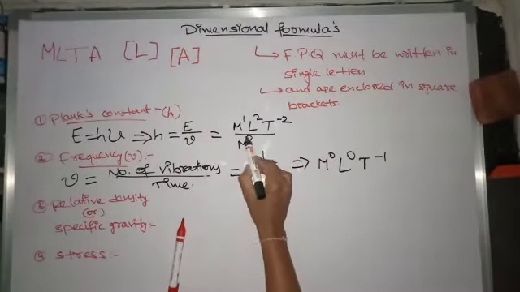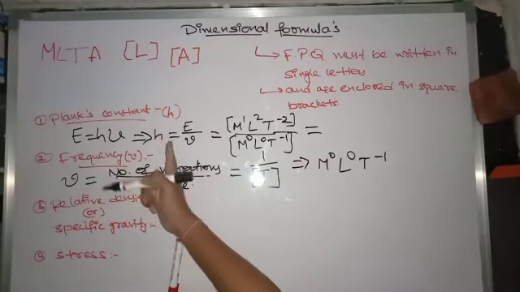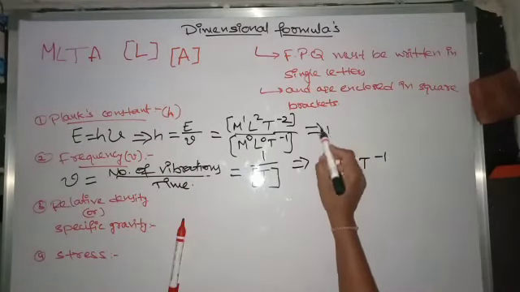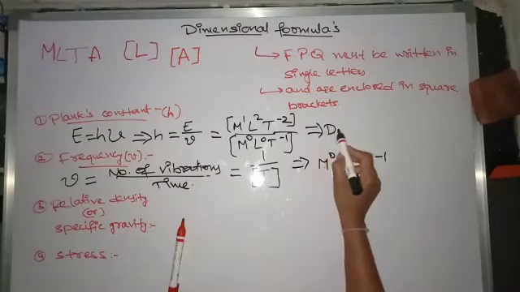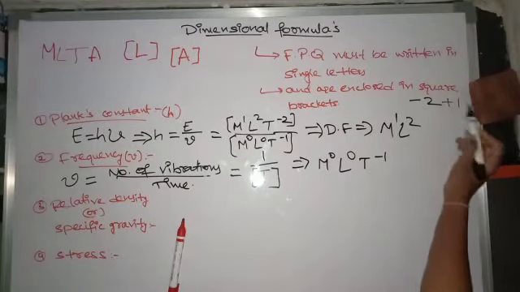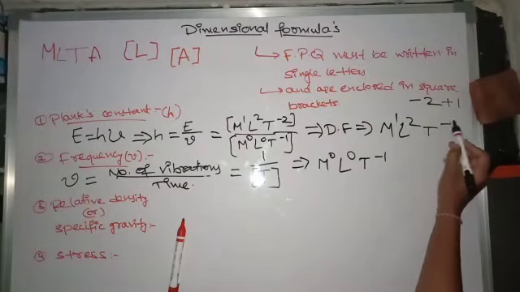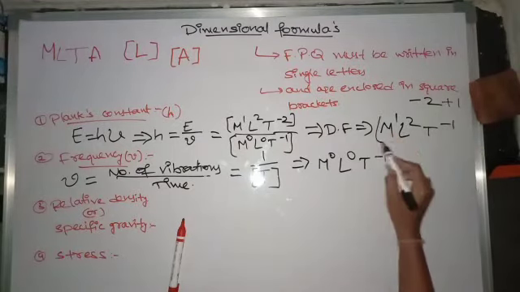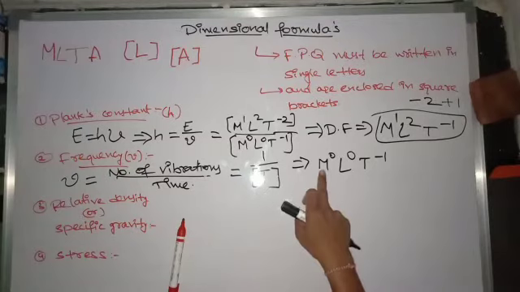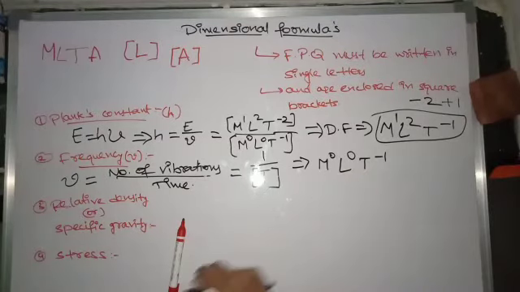Now for Planck's constant, the dimensional formula is: M0 and M1 gives M1, L2 and L0 gives L2, and T power minus 2 and plus 1 is T power minus 1. This is the dimensional formula for Planck's constant. And coming to frequency, nu is M0 L0 T power minus 1.